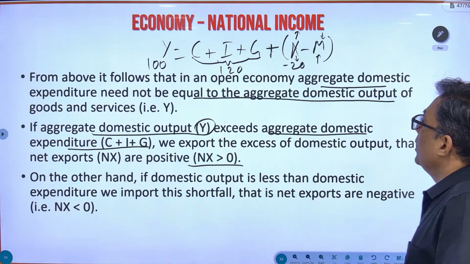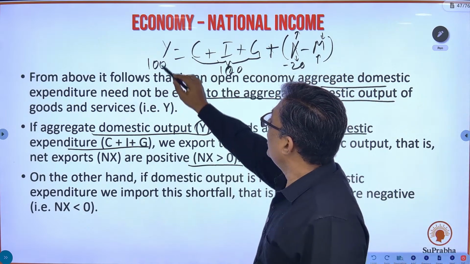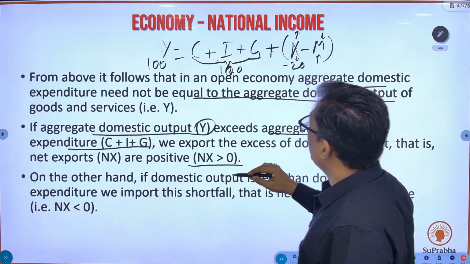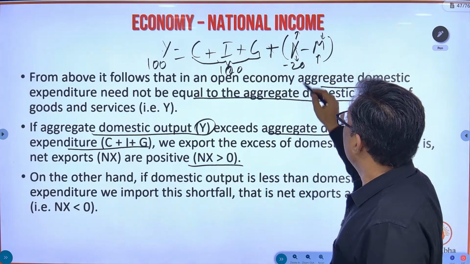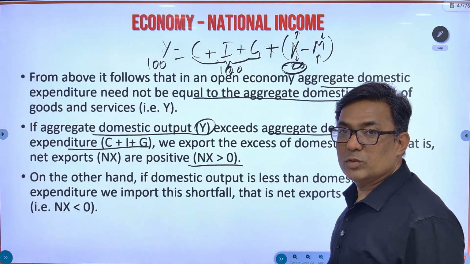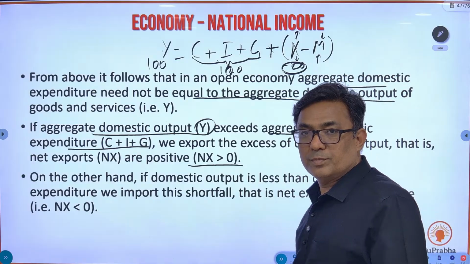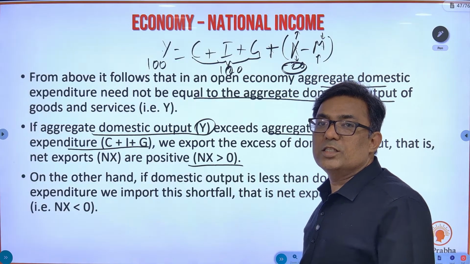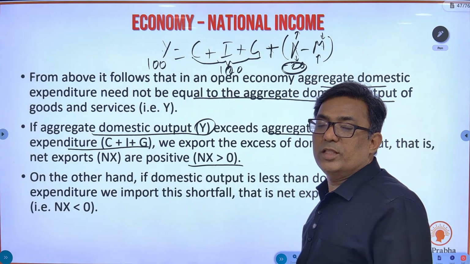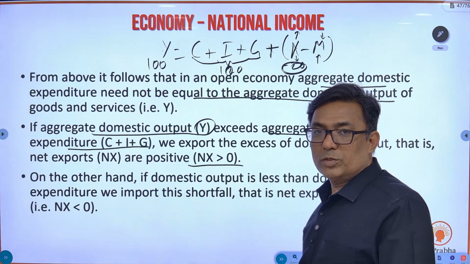And if domestic demand is 100 and output is also 100, the national income is also 100, in that case this value is going to be 0. That means exports are going to be equal to the imports. Whatever you export, the same value you are going to import. Okay, these are the three cases you can have with respect to X minus M, export minus import.